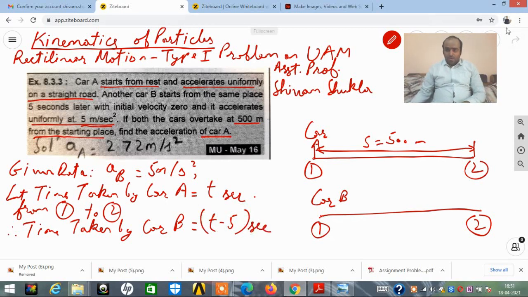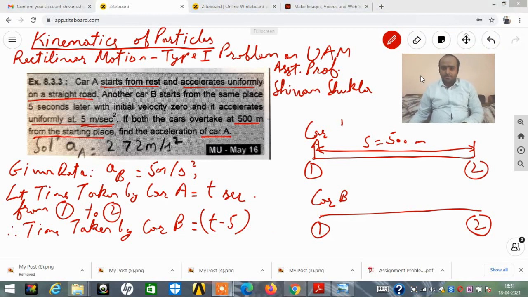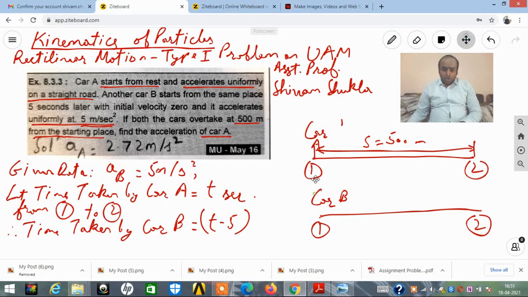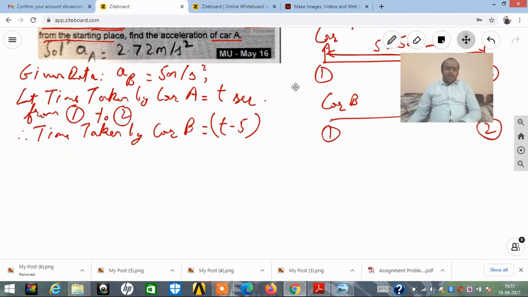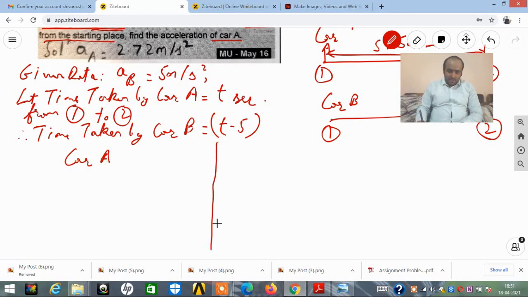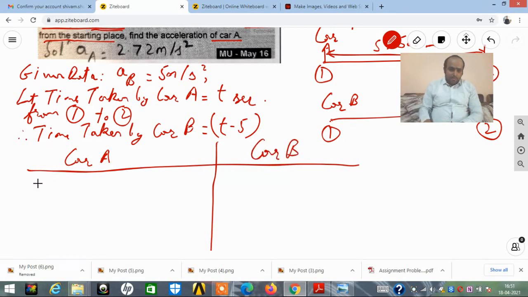Now just to move ahead, I will start independently for car A and car B. Let's see how we can deal with that. So car A, I need to make a column, that is a table over here, and car B, which will make my work simpler. I'm just writing the short form of rectilinear motion. Car A performs rectilinear motion and it performs uniform acceleration motion. Same way car B performs rectilinear motion, it performs uniform acceleration motion.